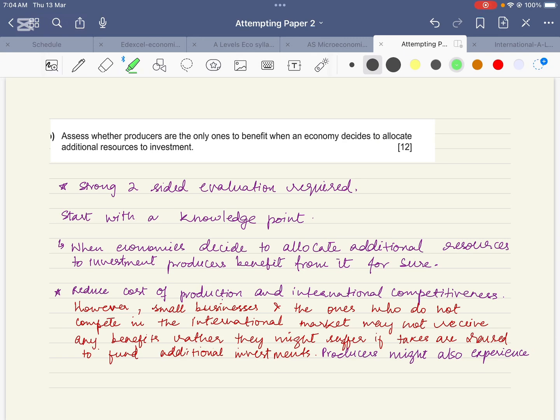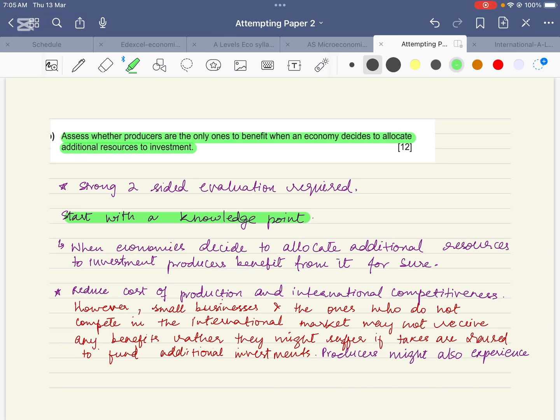Number 1 is that whatever is written in purple is the analysis, knowledge point and everything. Whatever is in red is the evaluation. So we can see that we start the answer. The question is, assess whether producers are the only ones to benefit when an economy decides to allocate additional resources to investment. Now what do you do? You start with a knowledge point. The answer starts with, when economies decide to allocate additional resources to investment, producers benefit from it for sure.